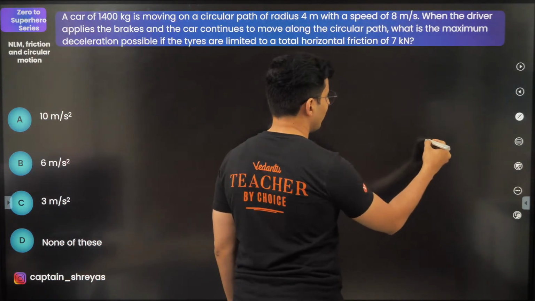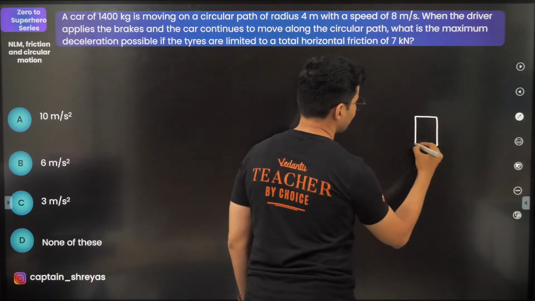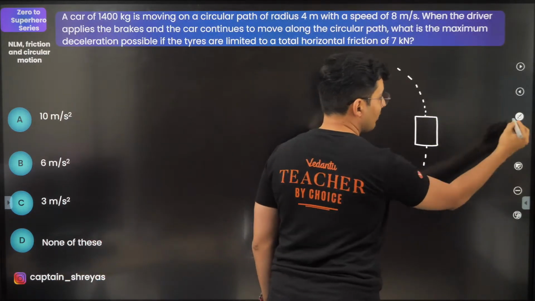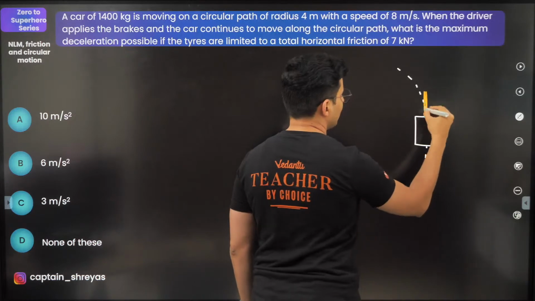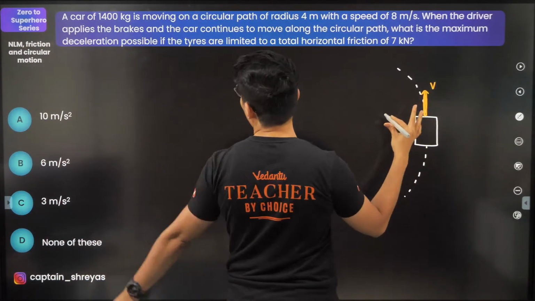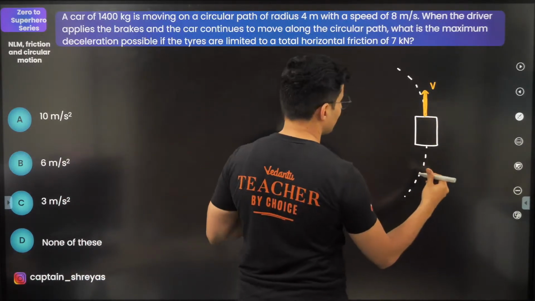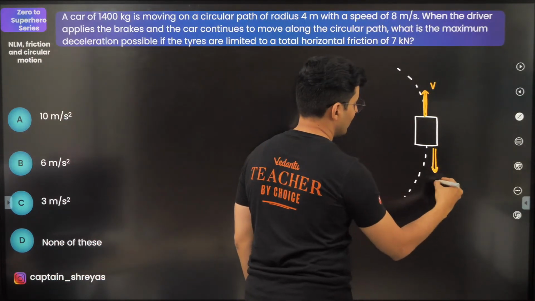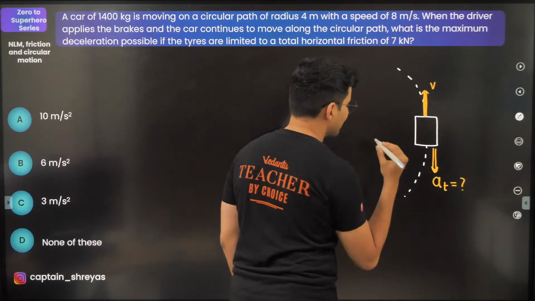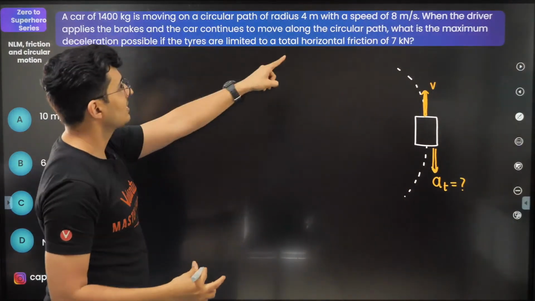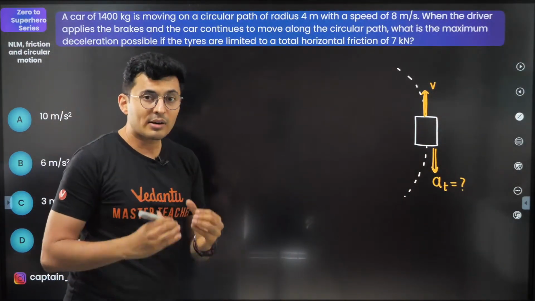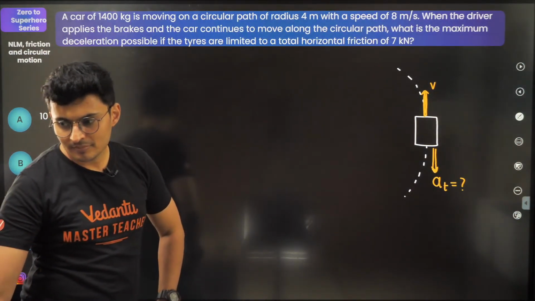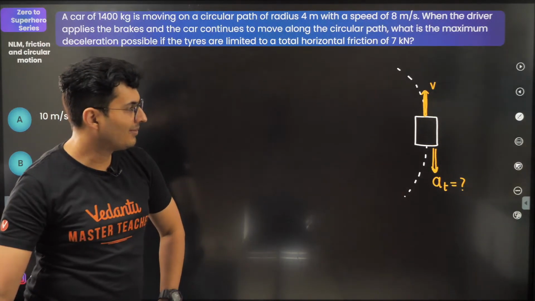So let's look at it from the top view. This car is going in a curved path like this. Mind it, this is a top view, and the velocity is like this. Brakes are applied. It's clearly mentioned that the driver applies the brakes. So velocity is that way. The brakes mean acceleration will be behind, but this would be the tangential acceleration, which is exactly what we want to find. So the question is, what is the maximum deceleration possible? At what rate are you decelerating? That's what we are going to try to find.